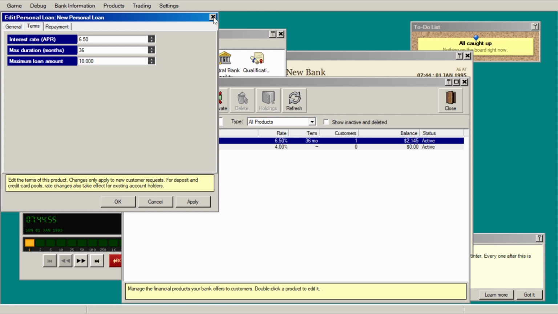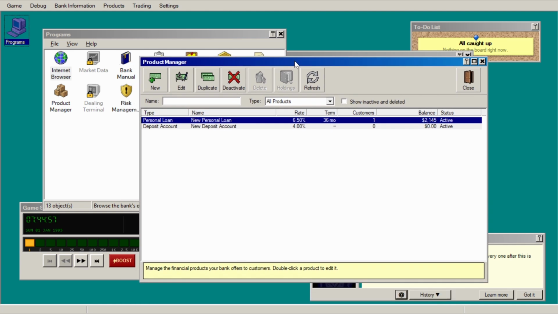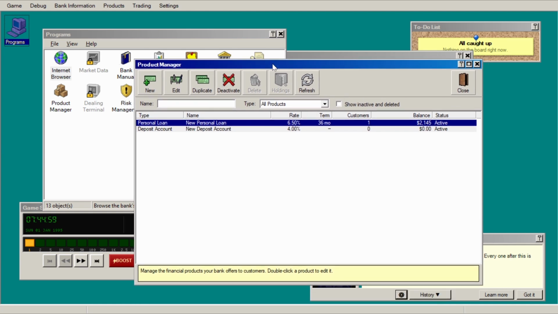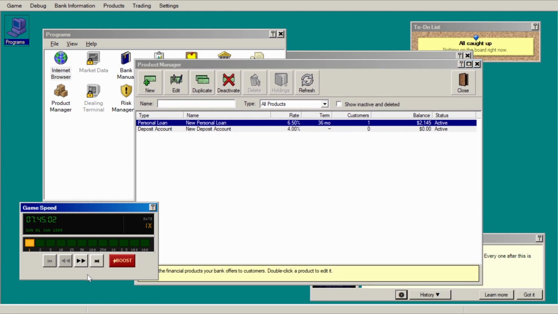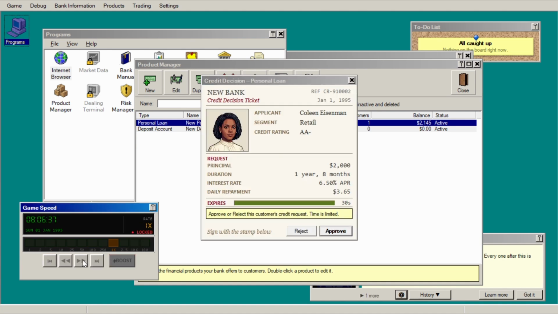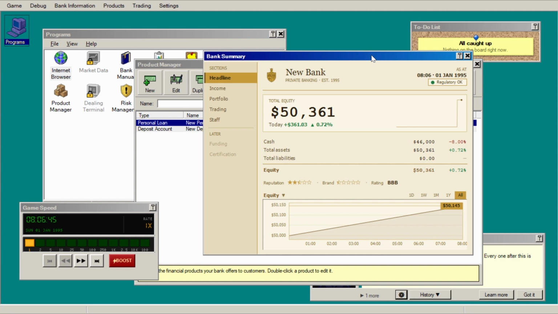And the skill there is just making sure that we can manage the money and keep the flow so it's manageable, and also to make sure that we only make good loans. So this customer has a higher credit rating, so I think we can go ahead and approve this one. And we see again, if we look at our equity, it's gone up again.